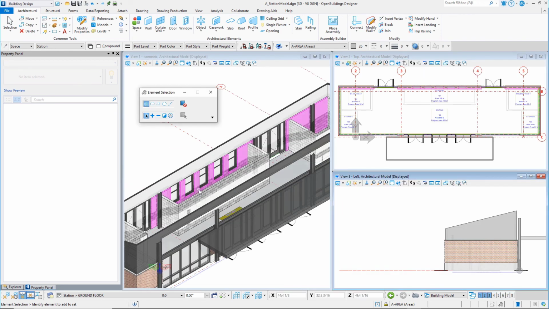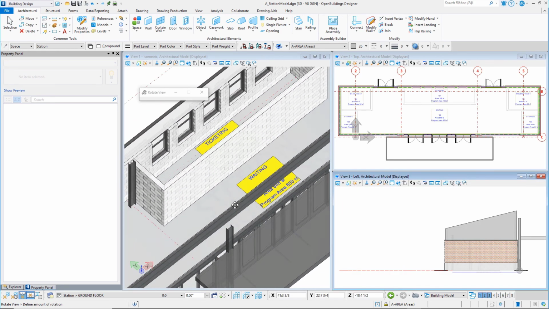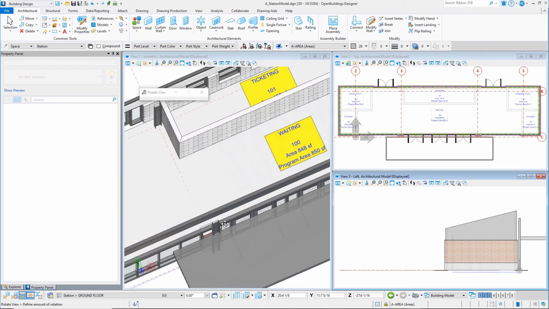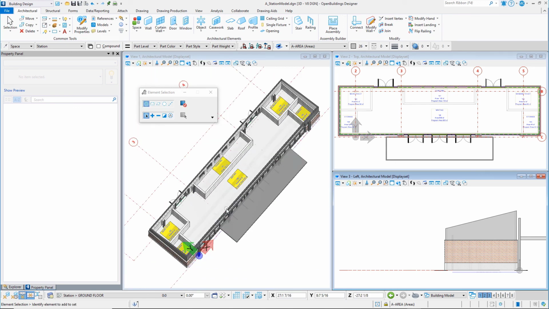In this session, you have placed spaces in the 3D model that are initially used to track the programmed actual area, but will also be used to track the additional room data such as occupancy type and room finishes. These spaces were also used to quickly create the interior walls for the station building. In the next session, you will add the toilet room layouts by placing an architectural assembly.